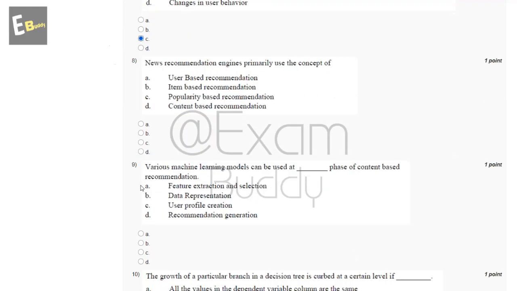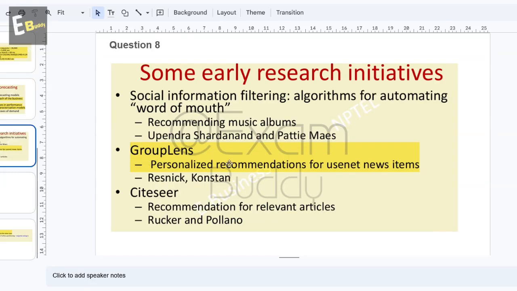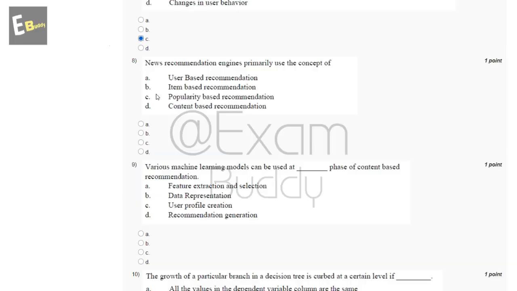Now the eighth question is: news recommendation engines primarily use the concept of dash. So these are the options, and now let's check the answer of our eighth question. Question 8: GroupLens, personalized recommendation for Usenet news items. So the answer of our eighth question is A.